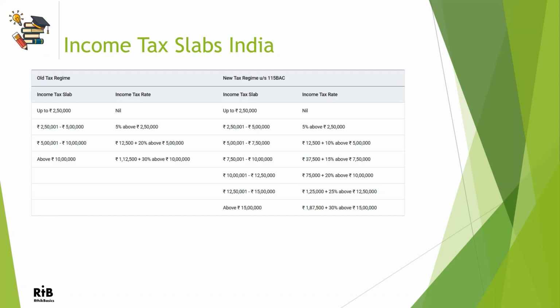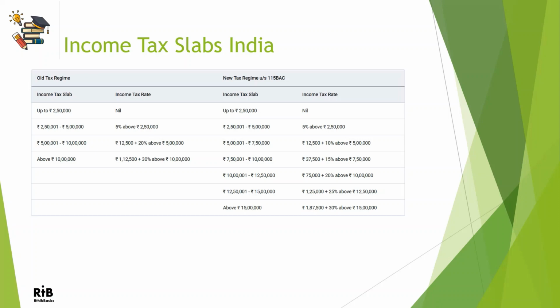The tax rates vary for different slabs in both the regimes, and as you can see, the different slabs are listed over here. In the older regime, you can see that up to 2.5 lakhs, the tax rate is 0. From 2.5 up to 5 lakhs, it is 5% tax. 5 to 10, it is 20%. And then above 10 lakhs, it is 30%, right? Similarly, on the newer regime, you can see that the tax rates vary depending on the different ranges. So that's how the tax slabs are in the tax regimes in income tax in India.